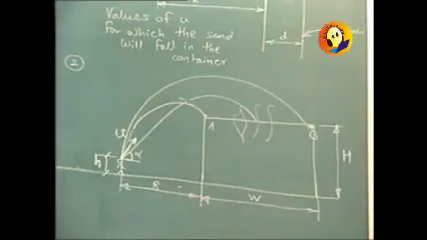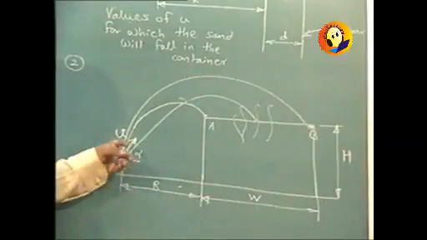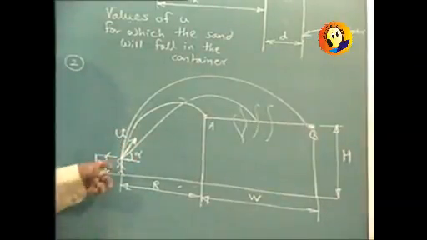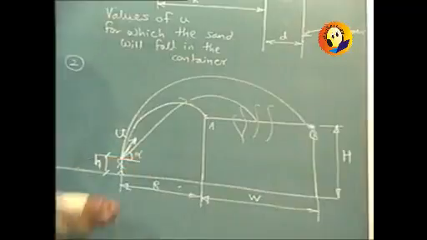Now we don't have to discuss this problem any longer, because all the information or the procedure is just going to be the same as the previous one. In the previous case, alpha was given to us and the range of u was to be found. In this case, u is given to us and alpha is to be found.